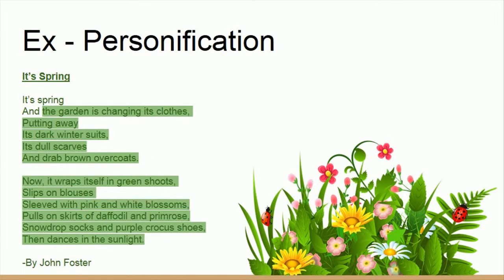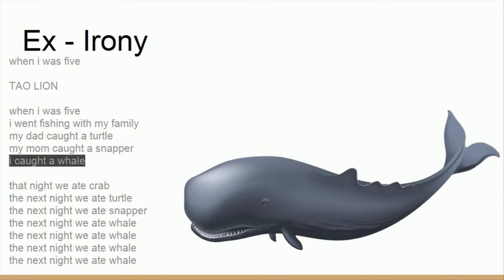Personification is giving non-human objects human characteristics. The highlighted parts are the examples because the garden can't really change its clothes, and it can't put away certain pieces of clothing. Irony is when something that happens means the opposite of what it is. The highlighted part is the example because you can't really catch a whale on just a family fishing trip.